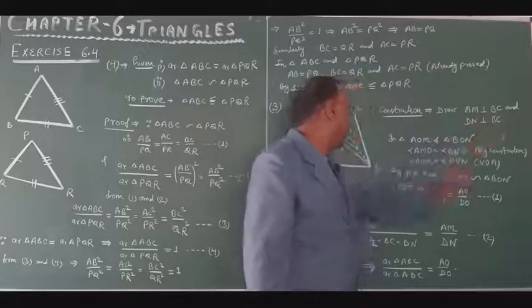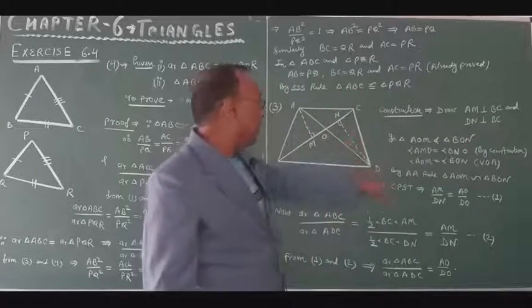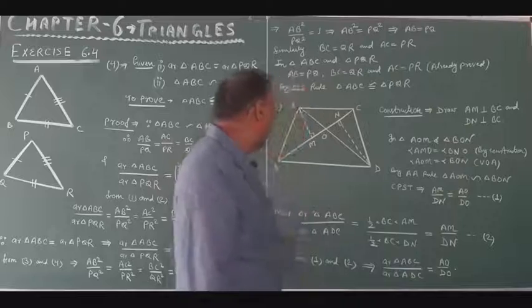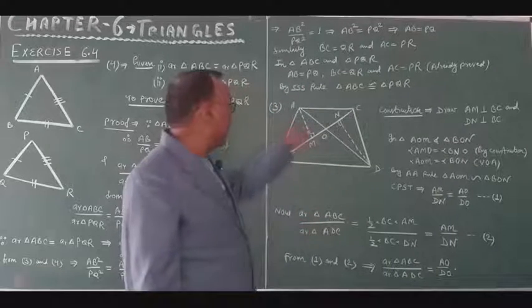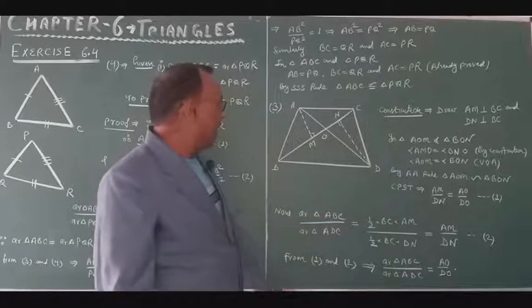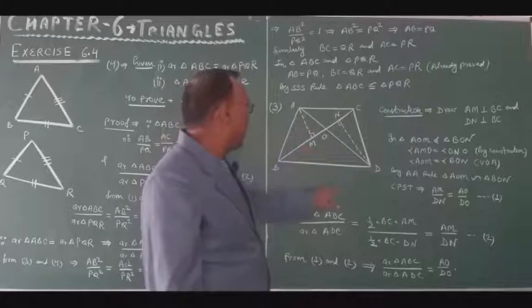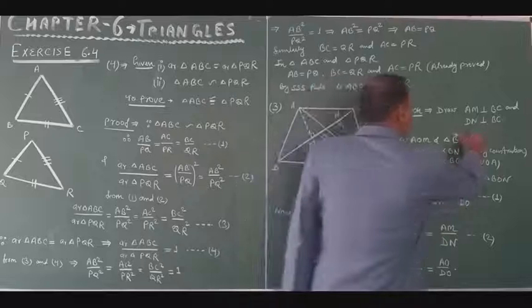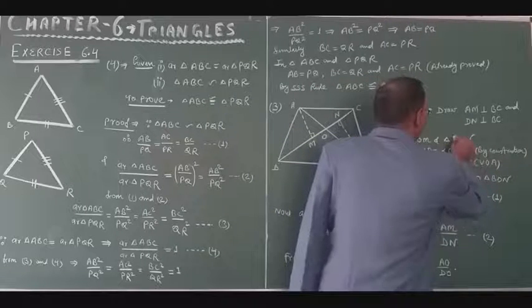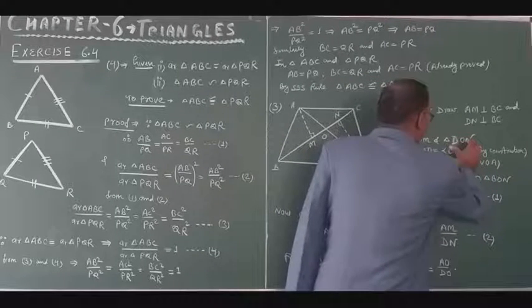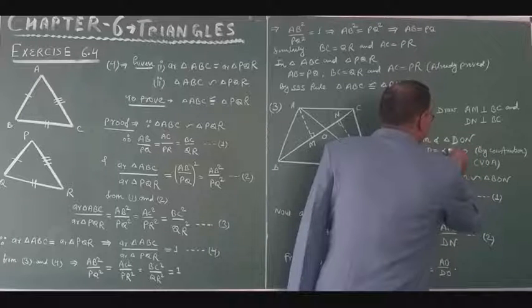Now just look at these two triangles. In triangles AOM and DON.